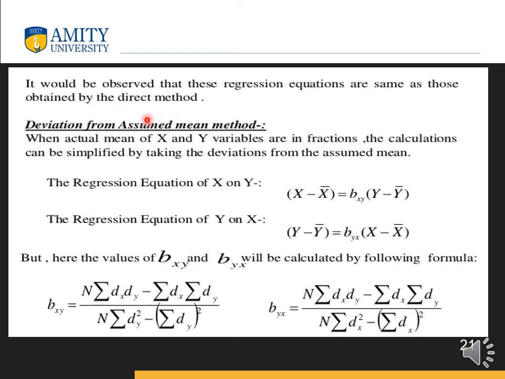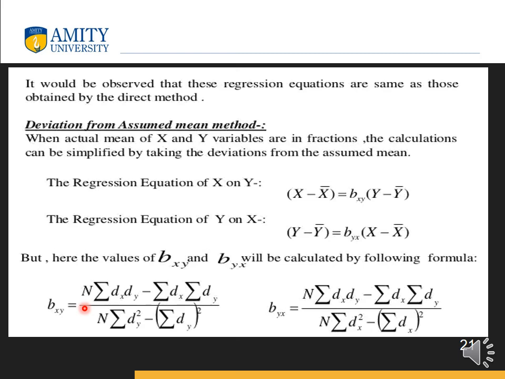Now we do the assumed mean method, that is the deviation from the assumed mean method. In this, when the actual means of the x and y variables are in fractions, the calculation can be simplified by taking the deviation from the assumed mean. So the regression equation of x on y is x minus x bar equals bxy times y minus y bar. For the regression equation of y on x, we get y minus y bar equals byx times x minus x bar. So here we can calculate bxy and byx.